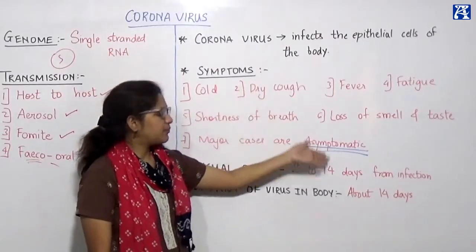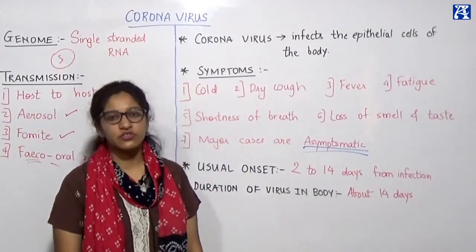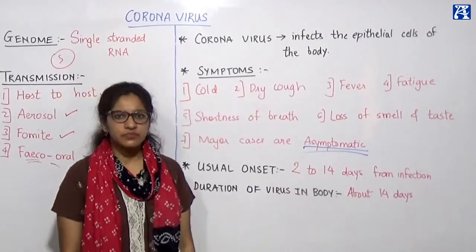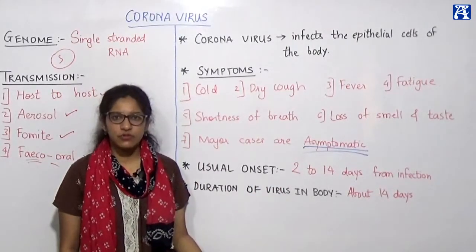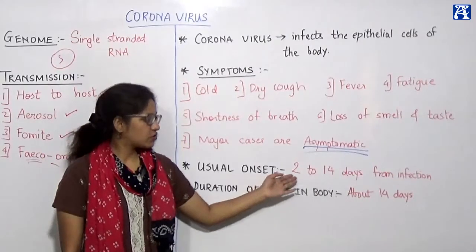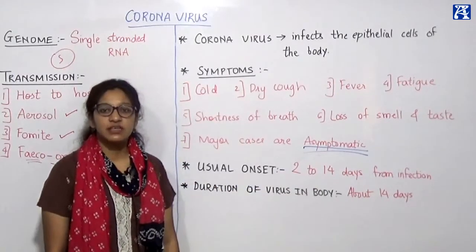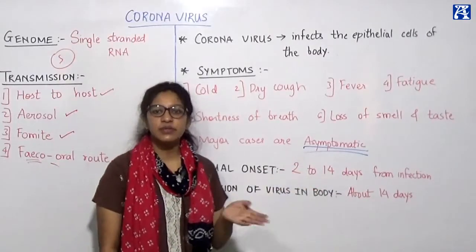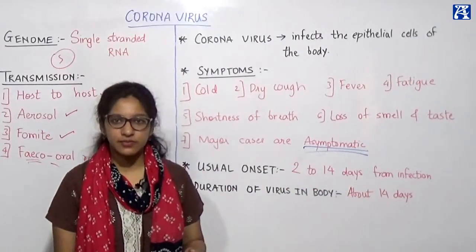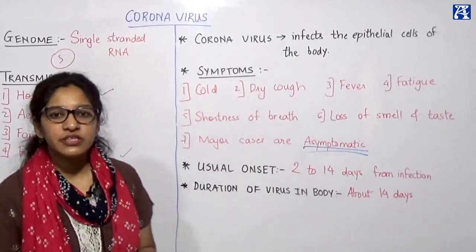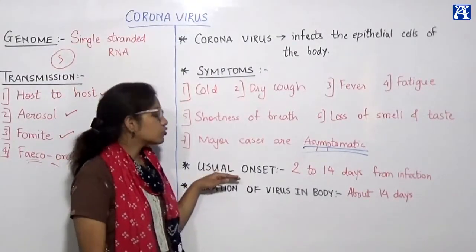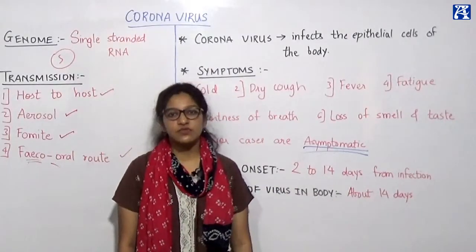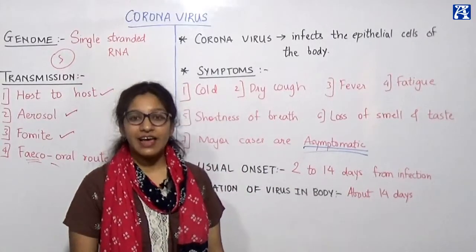Okay, so it depends on person to person, right? It depends on the immunity of the person. People with very good immunity, the virus will not affect them at all. But if the person has a very bad immunity, virus body के अंदर जाते ही immediately next day symptoms आ जाएंगे. So it depends on immunity when the symptoms begin, but the usual average onset of the disease is from 2 to 14 days, which is why the history of traveling is asked.